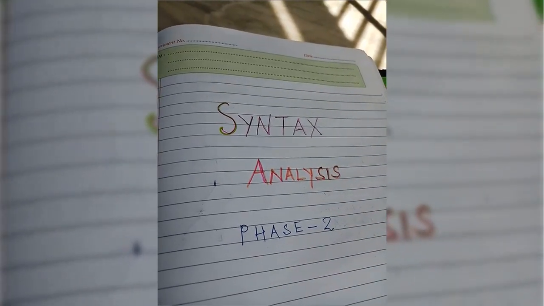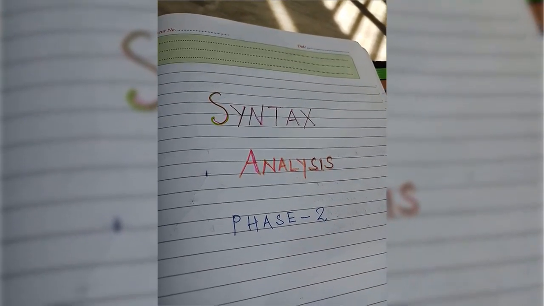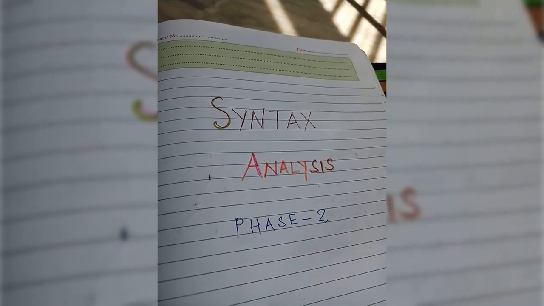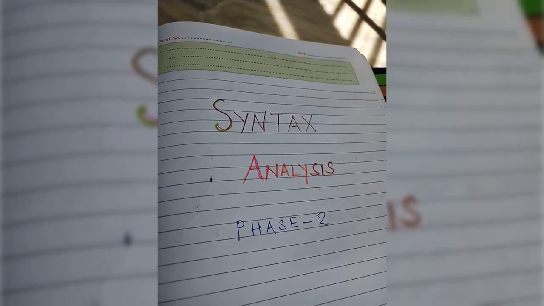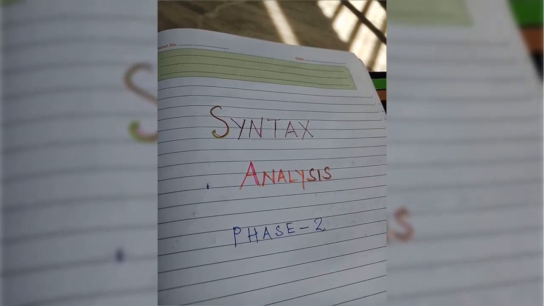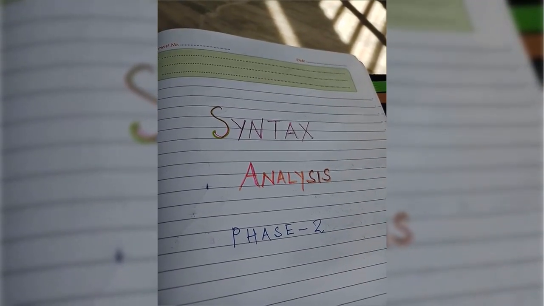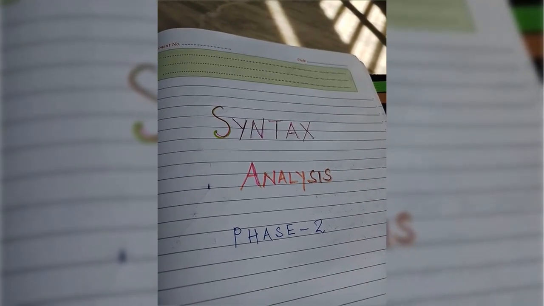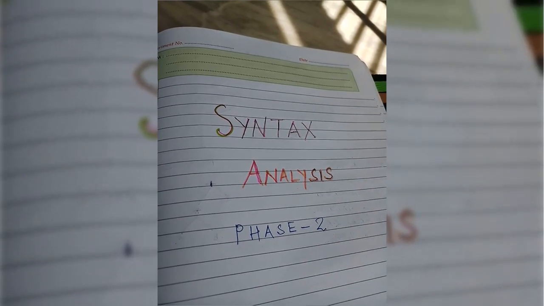Today we will discuss the syntax analysis phase in compiler designing. As all of you know, the syntax analysis phase is the second phase in the compilation process, where the first phase was lexical analysis, and the main objective of the lexical analysis phase was to generate the stream of tokens.